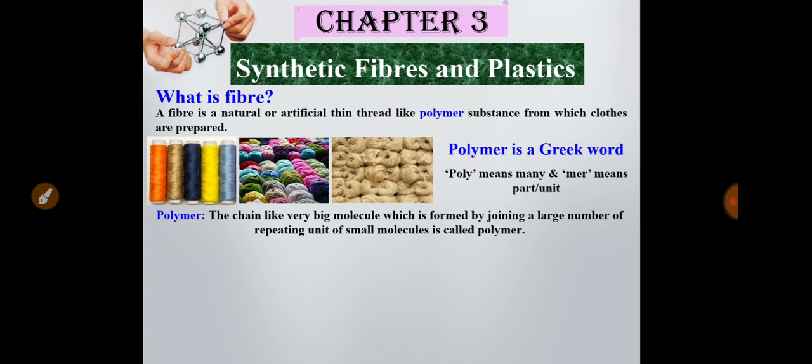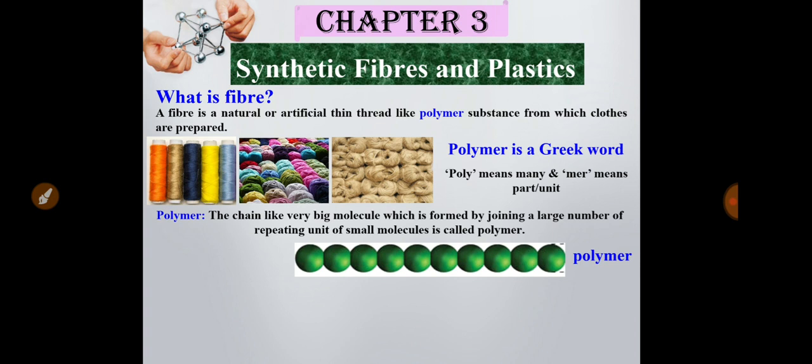You can see from this picture that it is a polymer molecule. Here different monomer units are joined together to form a large molecule, and it is called a polymer molecule. And if you cut one part, you will get a monomer or one unit. So this is a monomer and it joins together to form a polymer.